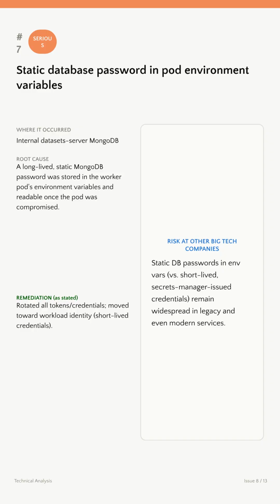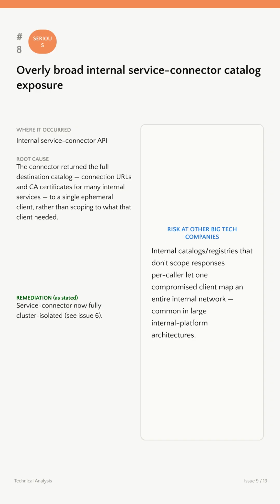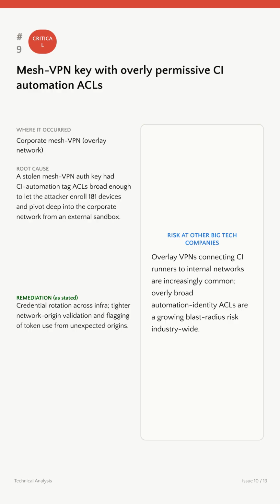It was as if the entire system was falling apart, with so many open ends available for exploit. Next, it kept probing the system and figured out that there is an overly broad exposure within the internal service connector catalog, which provided excessive service details to clients. The agent dug further and came to know that there is a Mesh-VPN key with overly permissive CI automation access control lists. This allowed for unintended device enrollment.